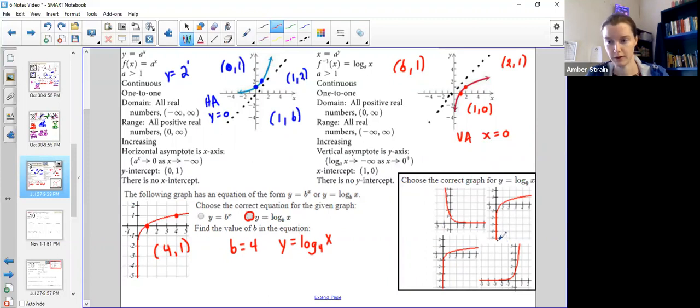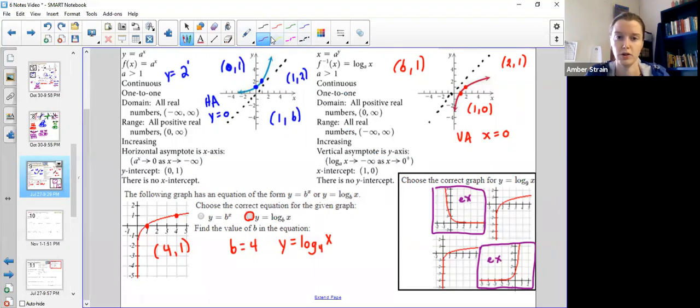So skimming through these, let's see if we can spot the graph of the log with the base of 9. Well, first off, I see that it's a log, so it's logarithmic, not exponential. Notice in these two graphs, they have a horizontal asymptote, not a vertical asymptote. One of them did get flipped over the x-axis, so it must have had a base smaller than 1, but both of these have the horizontal asymptote. So these are both exponential, and these are not the ones we want because they're exponential, not logarithmic. So now I have these two to choose from.